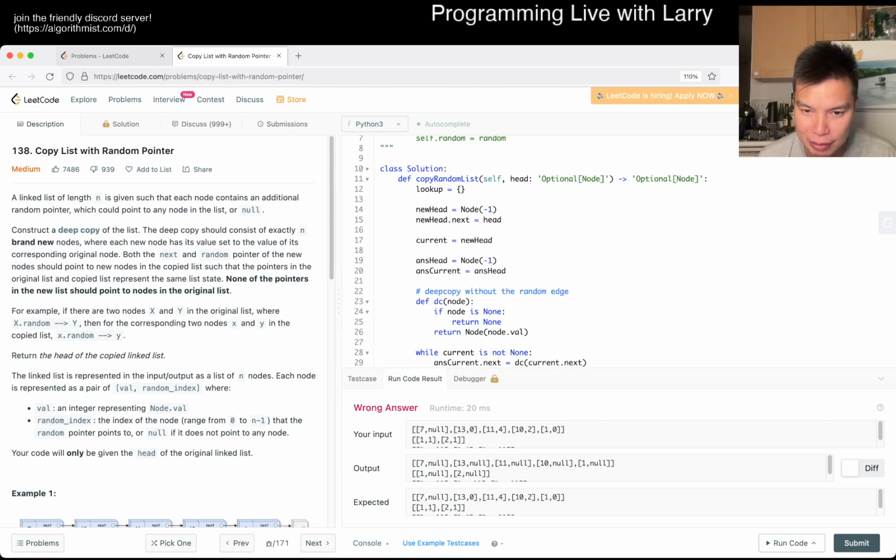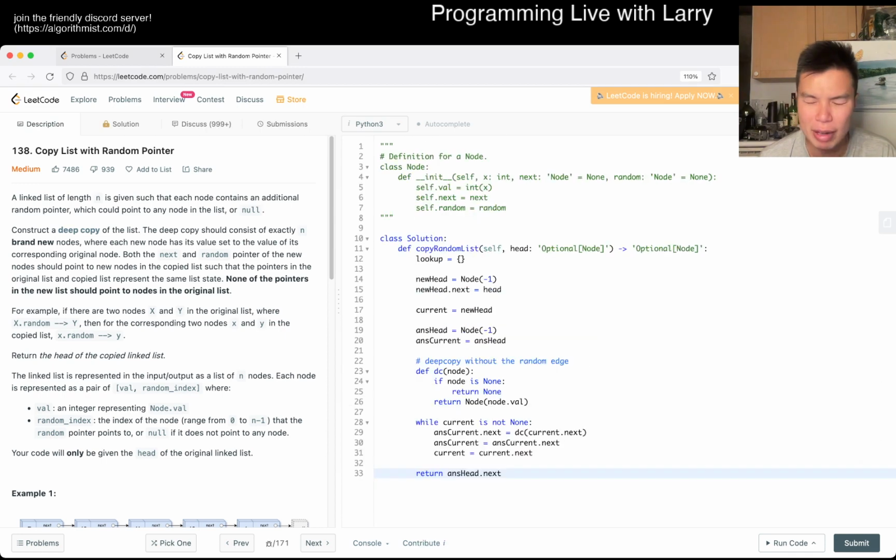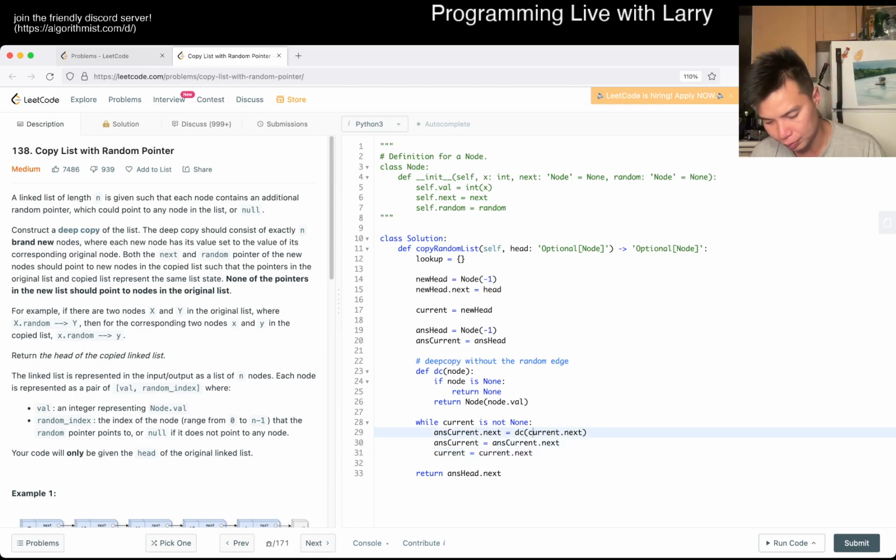It looks like 7, 13, 11, 10, 1. That's what you have here, and everything looks the same. I assume that this is the random node stringification or visualization. So then now we just have to keep track for each node.